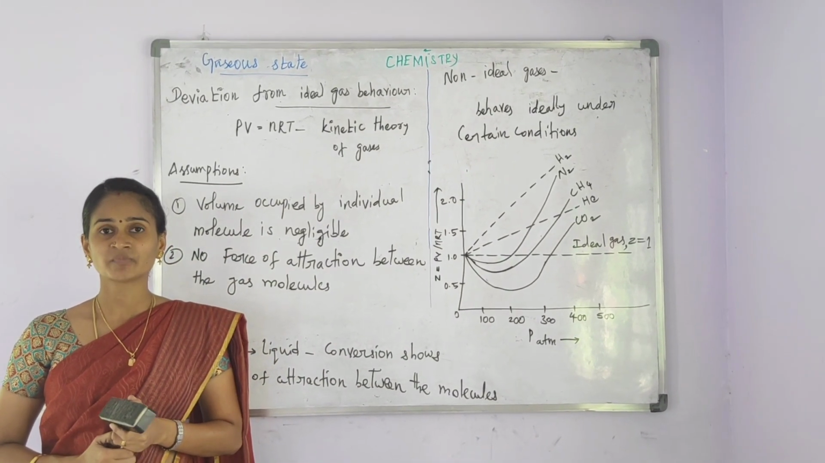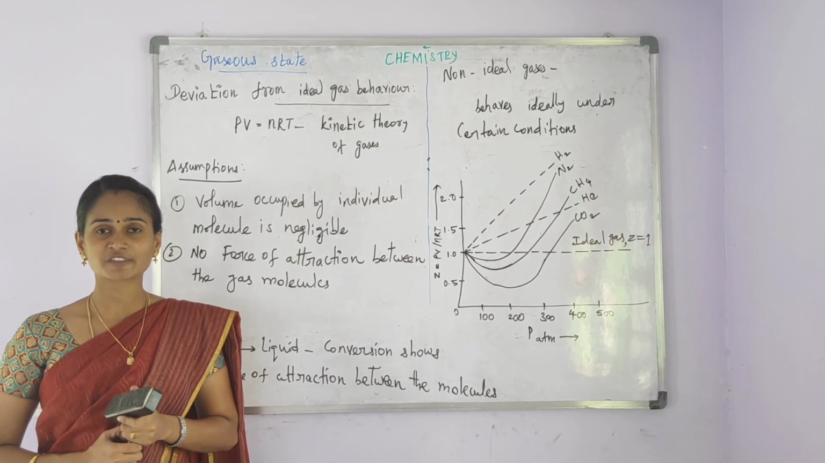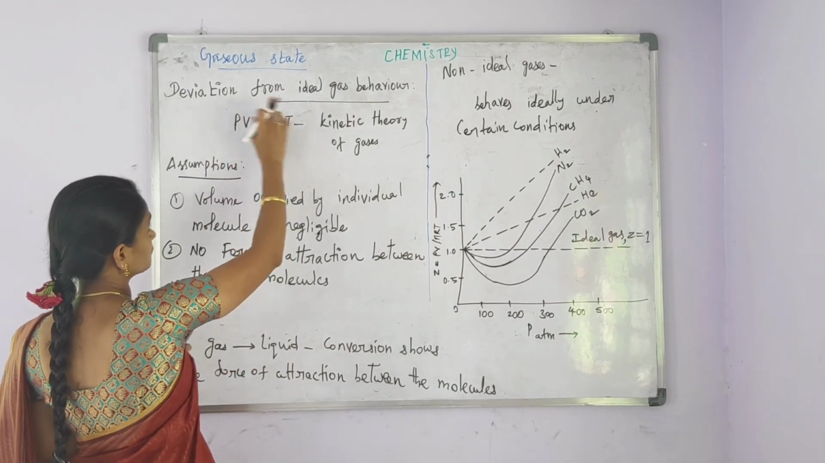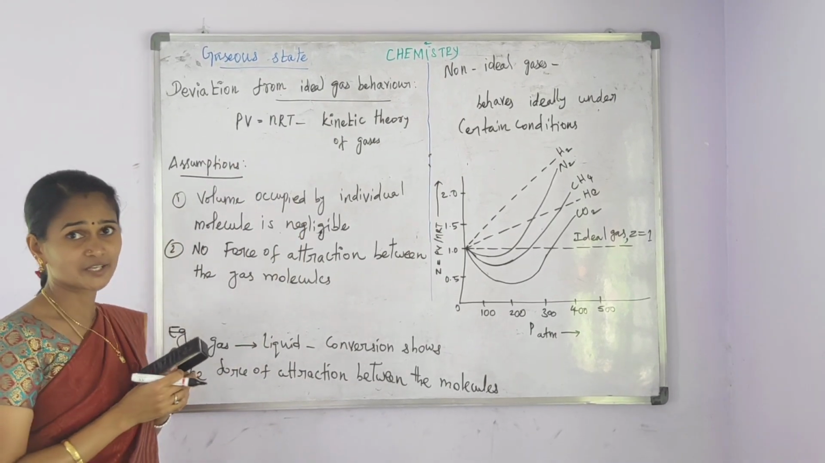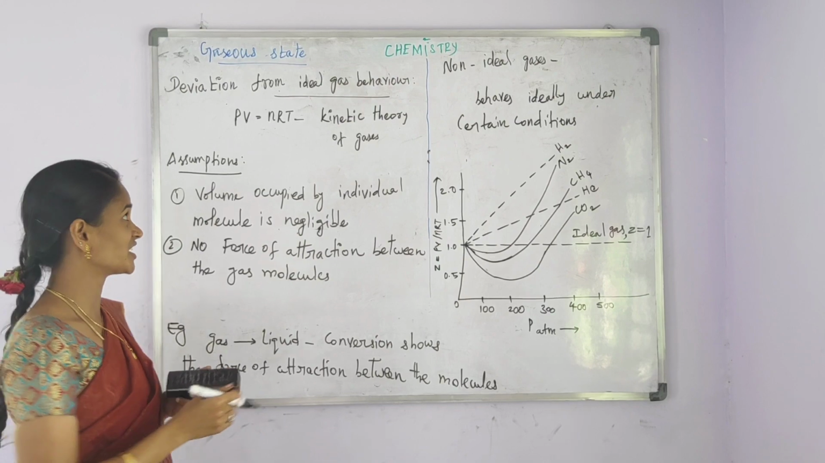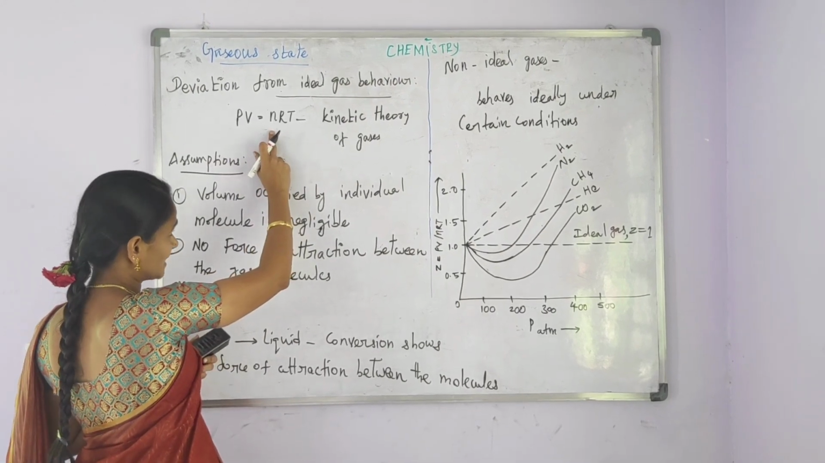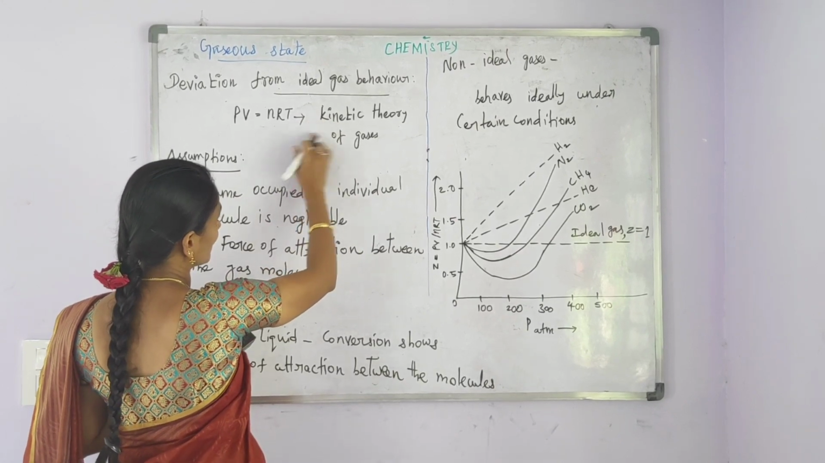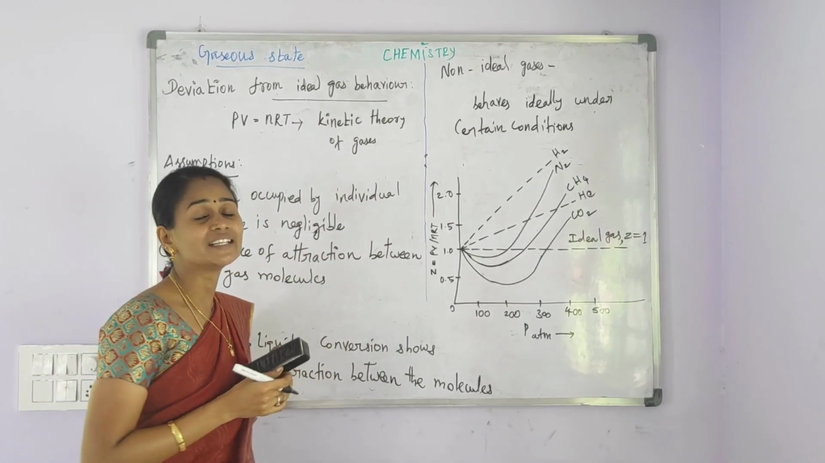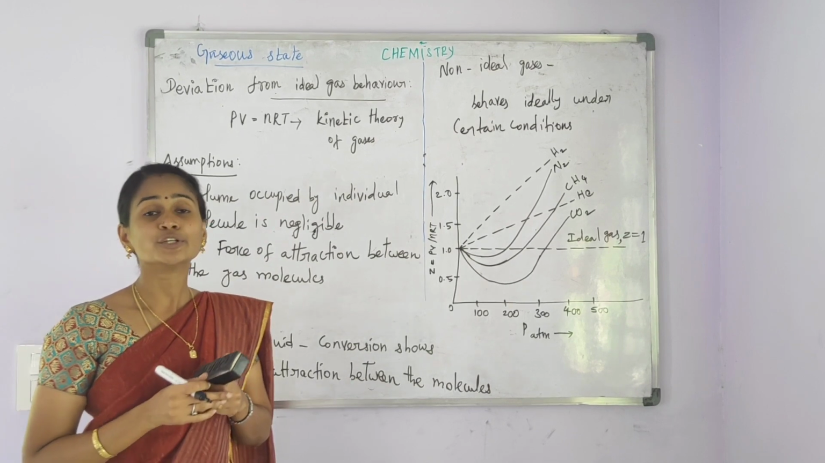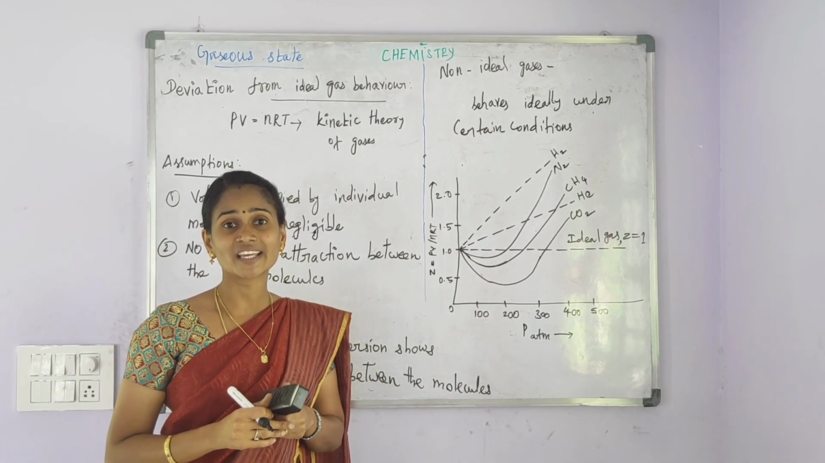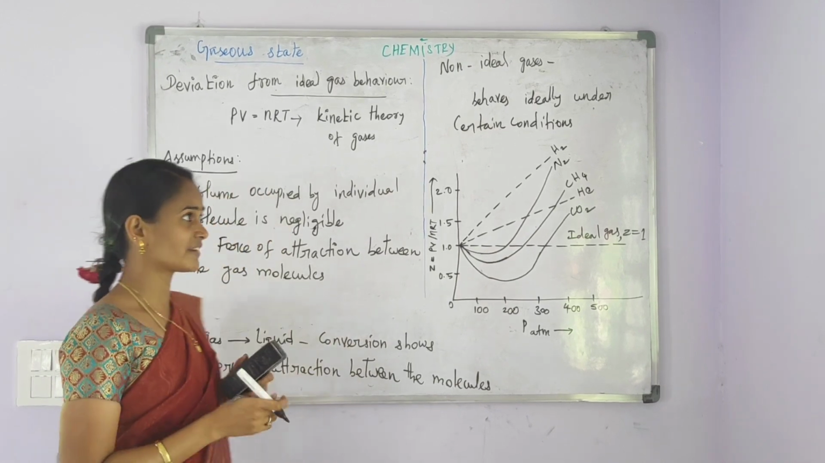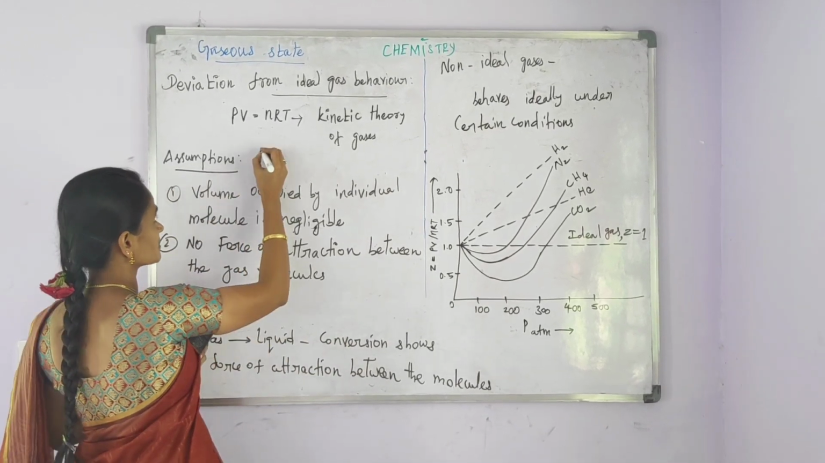In this session, we will discuss a few topics from the lesson gaseous state. The first topic is deviation from ideal gas behavior. We know the gas equation is PV = nRT. The gas equation PV = nRT is based on the kinetic theory of gases. You will learn about kinetic theory of gases in your physics textbook. The kinetic theory of gases provides two assumptions.